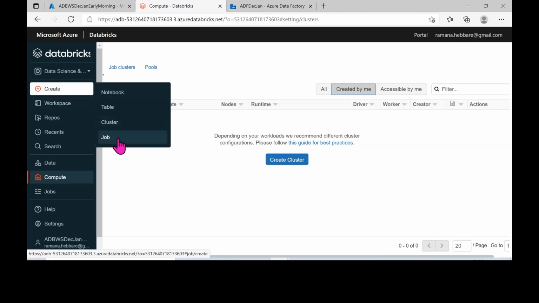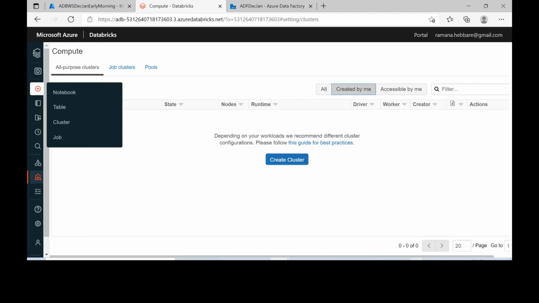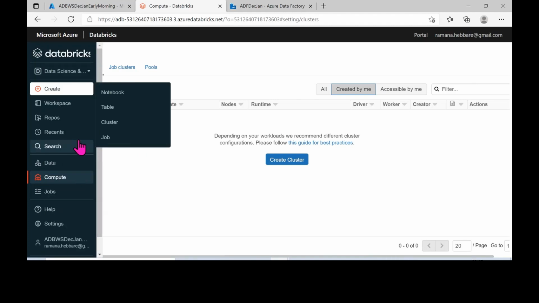This job, like in our Data Factory where we had triggers to automate your pipeline, is nothing but to automate the notebook which you have written, to execute it at a specified time. So for that you will be creating this job.